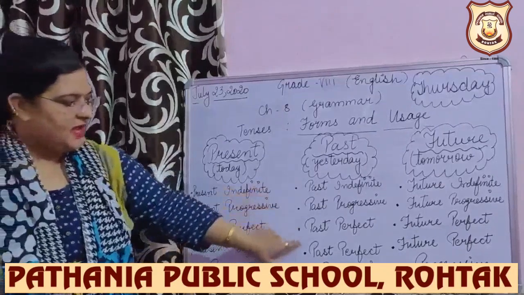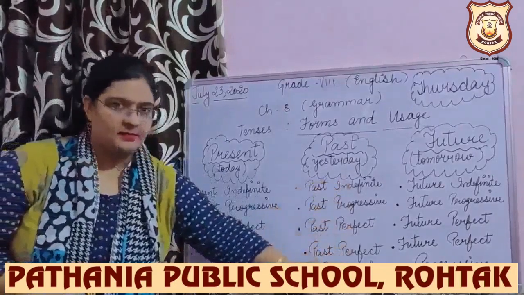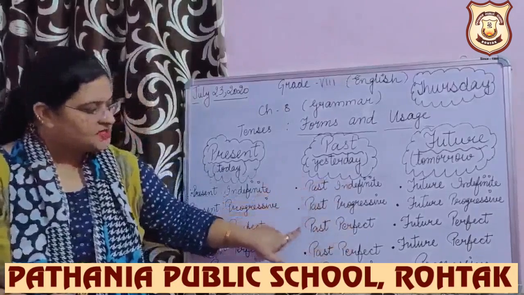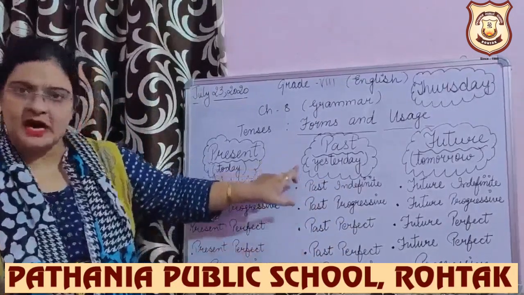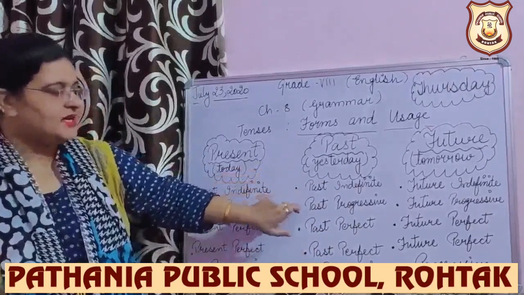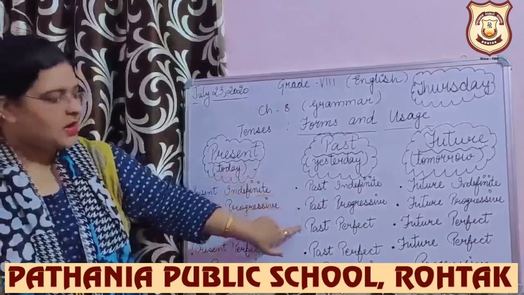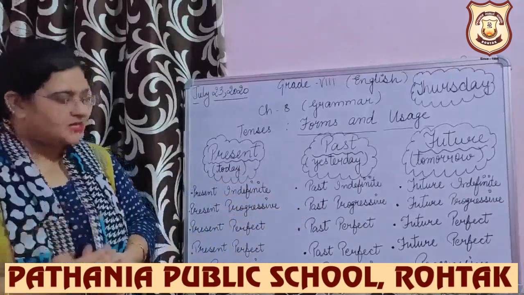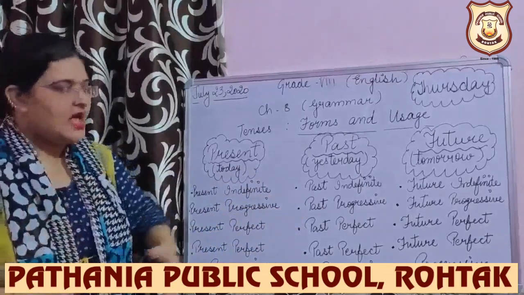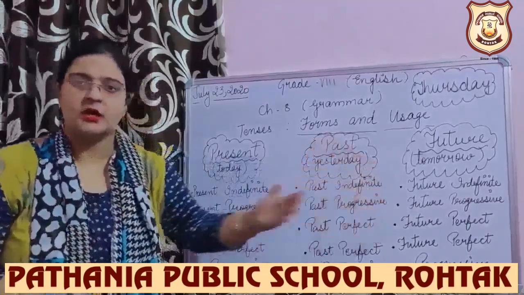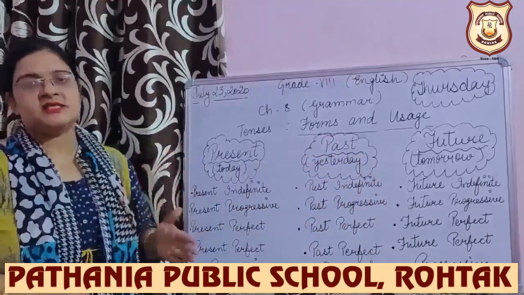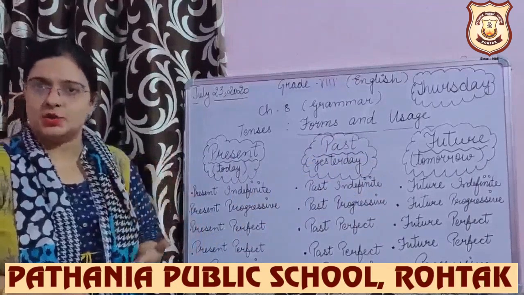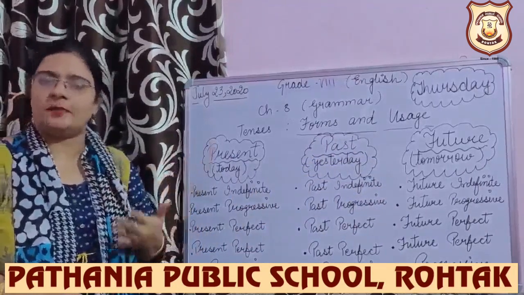In the same way, aspects are the same; it only depends which time we are talking about. Here we are talking about past. So definitely past indefinite, past progressive, past perfect and past perfect progressive. And in the same way for future. Now let's discuss each type, their usage and their formations.